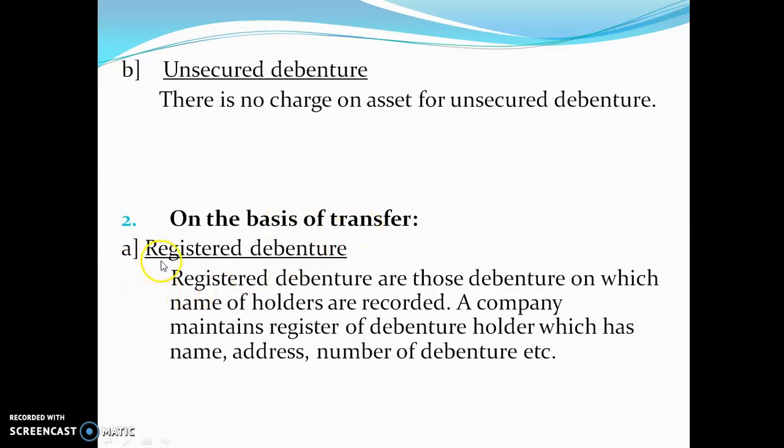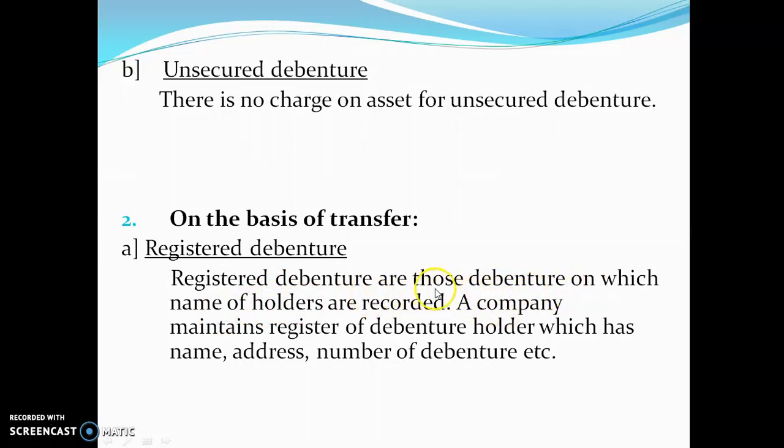In transfer you have registered debenture. See, you might have heard of a register. It means you write something in your notebook; your accounts book is also called a register. So, registered debentures are those debentures on which the names of the holders are recorded. On the certificate of a registered debenture, the name of the debenture holder is written.